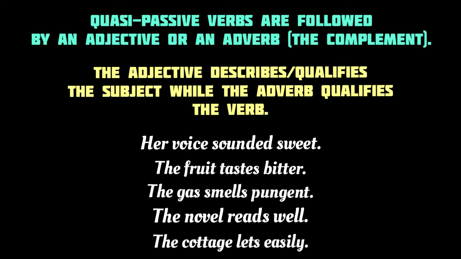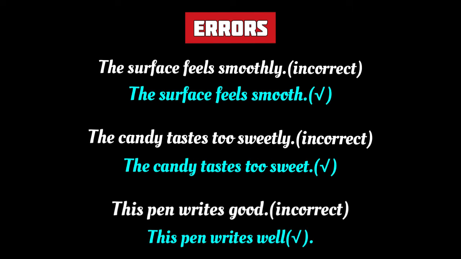Like in the first example, sounded is the quasi-passive verb and the adjective sweet is modifying the subject, her voice. In the second example, the adjective bitter coming after the quasi-passive tastes describes the subject, the fruit. But in the fourth and fifth examples, we have adverbs well and easily coming after quasi-passive verbs reads and lets respectively. And obviously, the adverbs well and easily only modify their respective quasi-passive verbs reads and lets and not the subjects of the sentences. Let's now talk about some common errors made in the use of quasi-passive verbs.